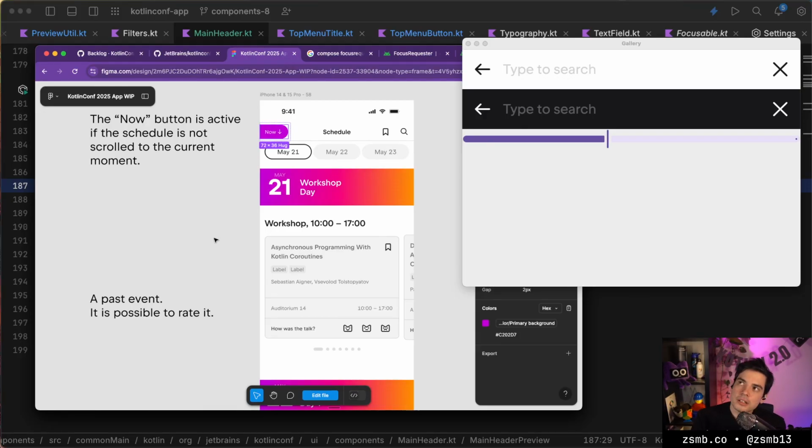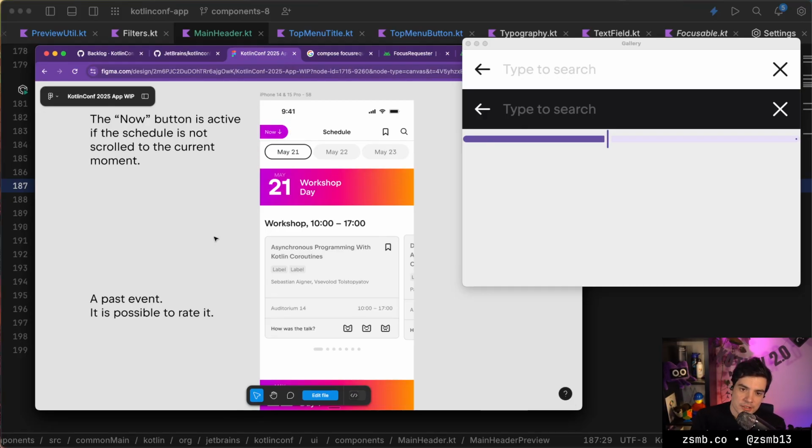But if we scroll elsewhere, so if something's active all the way down here, but the scroll position is up here, then the now button will point down for us. So essentially, this now button will keep changing states. Oh, it has another state. That's even more state. The now button can either not be there if we're not on the current day, or we might have a scroll position where the currently active event is visible.